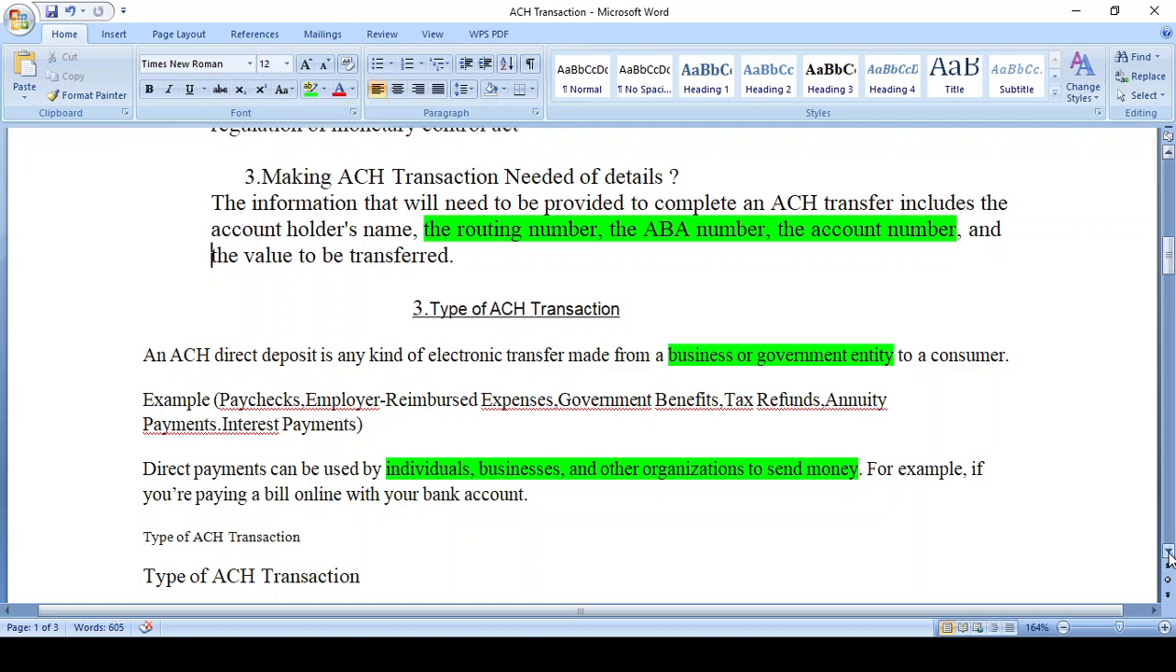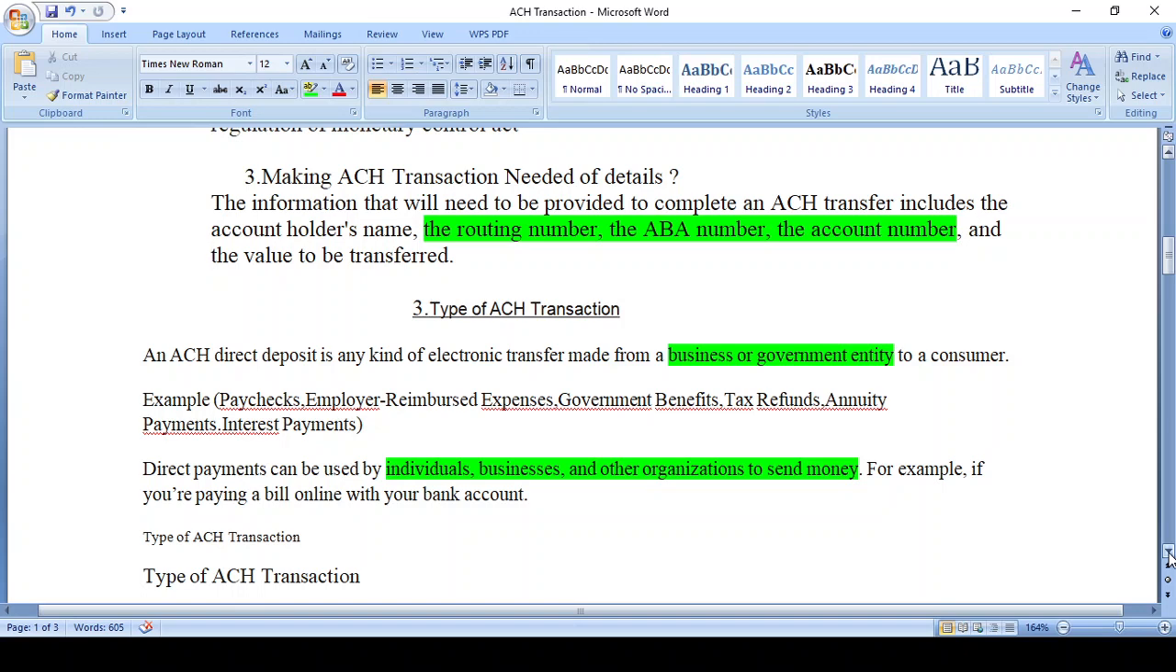Direct deposit happens from a business or government entity, and they pay the amount to the consumer. Suppose your salary is processed, that is called direct deposit. At the end of the month or the beginning of the month, the salary is processed into your account. That is called direct deposit, because the corporate needs to pay the salary to the employee. Paycheck, employee reimbursement expense, government benefit, tax, annuity and interest payment and recurring deposit, all these things happen through direct deposit.